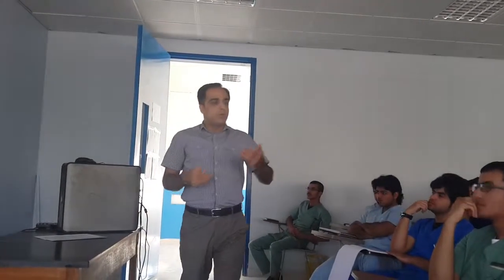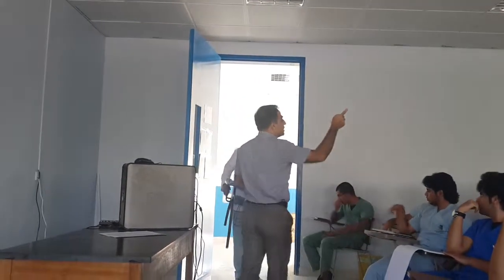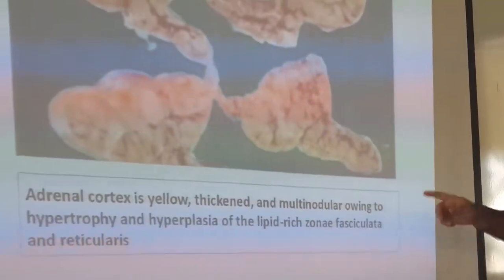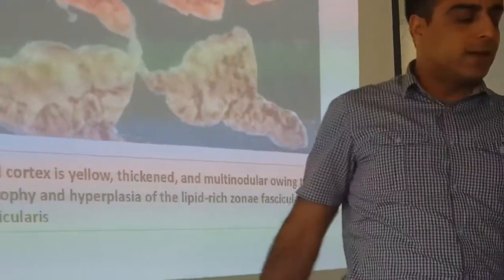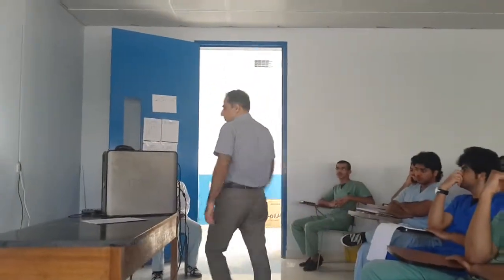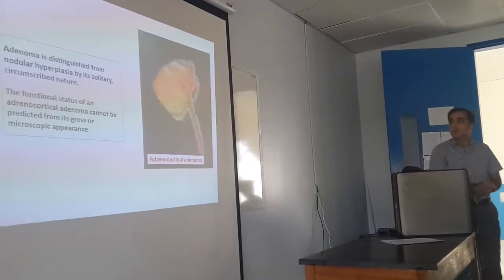Okay? So, if as a pathologist an adrenal gland comes to you, you cut it, and you see multiple nodules, no signs of hemorrhage, necrosis, so you will say most probably it is hyperplasia. But if it is a solitary one, single, most probably it is an adenoma. Clear? So it is yellow, thickened, multinodular. This is due to hypertrophy and hyperplasia, mostly of two zones, fasciculata and reticularis. So this is the appearance in cases of adrenocortical hyperplasia.